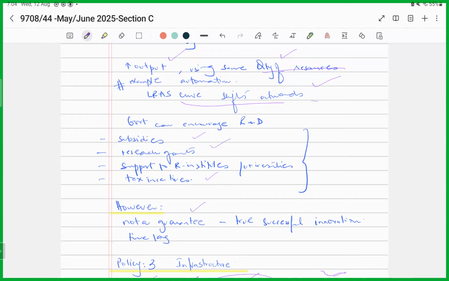Government may not know which projects will generate the greatest economic benefits. And again, there would be a time lag before such research produces commercially useful technology, right?